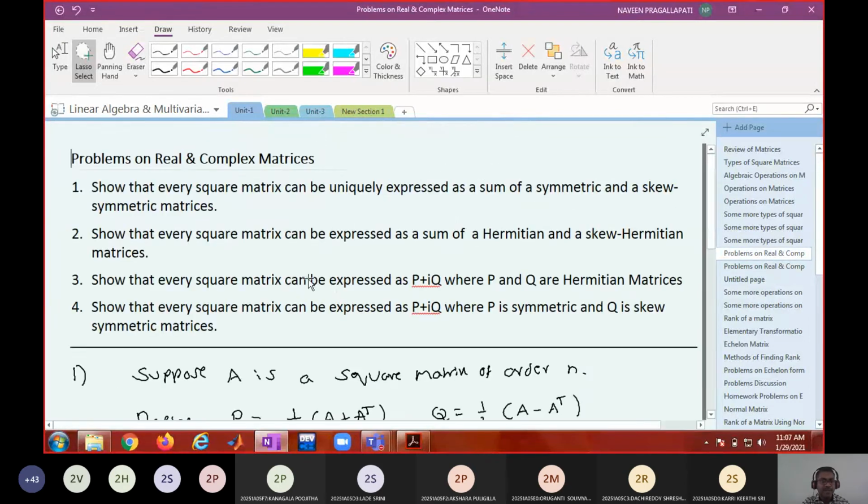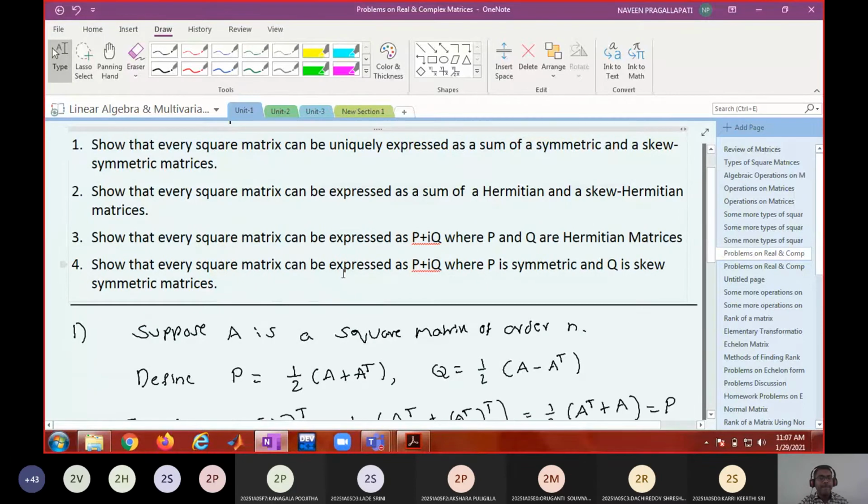I think it is just asked to express it as a sum of Hermitian and skew Hermitian. If you're asked to show uniquely expressed, then you use a similar technique. Do you understand? Here in the second problem, uniqueness is not asked. If uniqueness is asked, you proceed in a similar way.